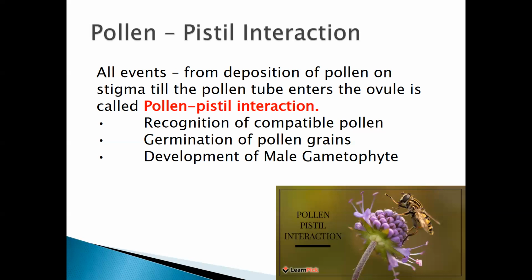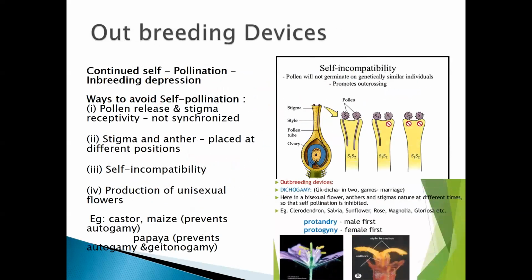Next one is germination of the pollen grains and then the development of the male gametophyte. So that is the formation of the pollen tube, and then the male gamete will enter inside the megasporangium. So, recognition of compatible pollen, students.